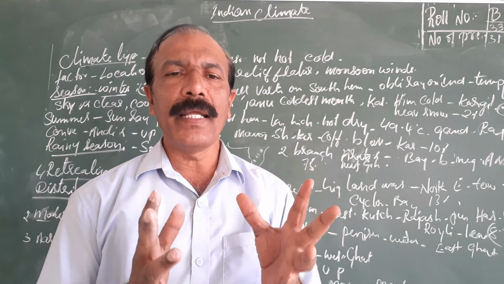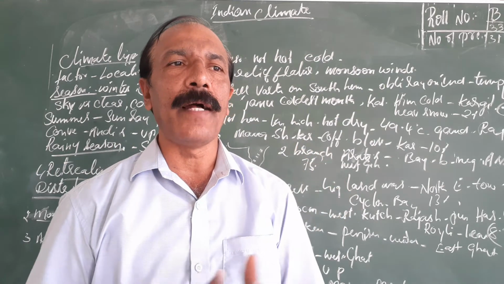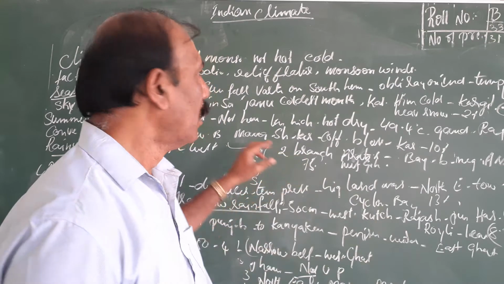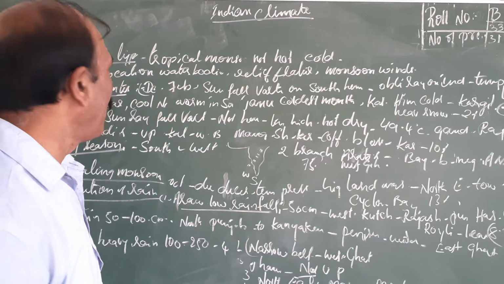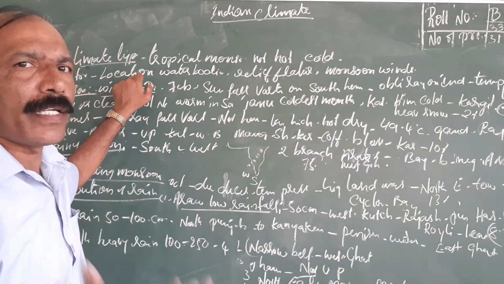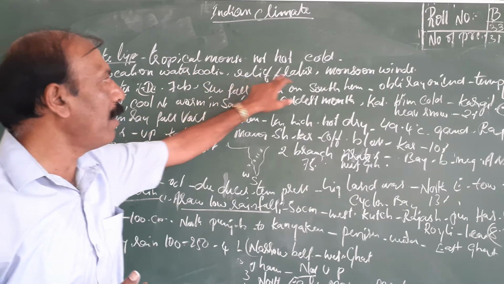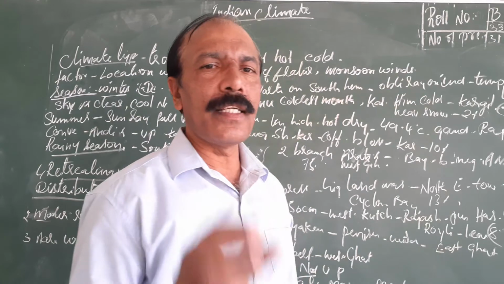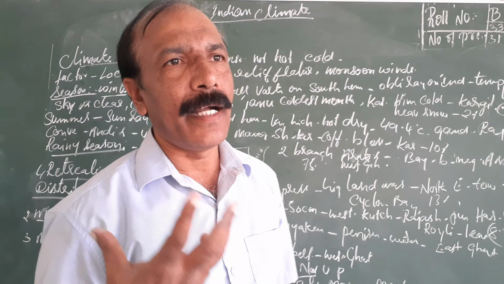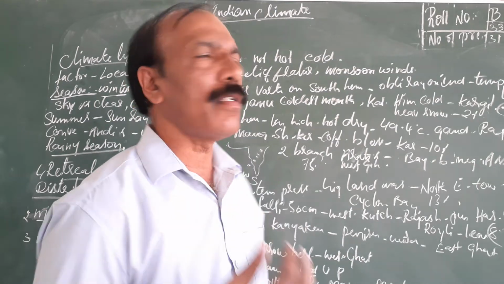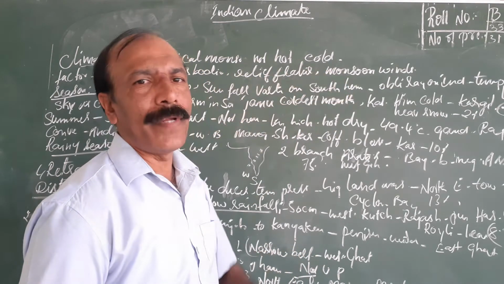There are so many features that influence the climate, and these are called factors. What are the factors that influence the climate of India? First one, location, where India is located. Second one, water bodies. Three sides are covered by water bodies. Then relief features and monsoon winds. So these are the important factors for the climate of India.